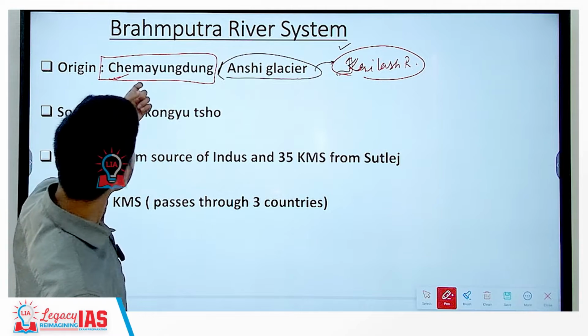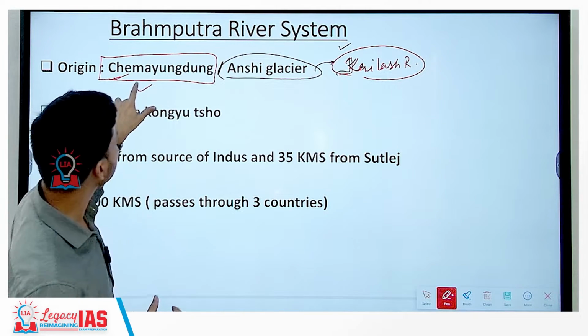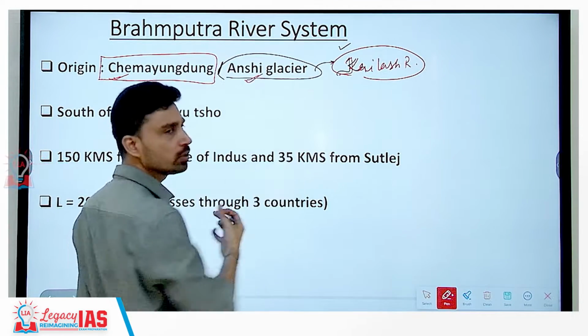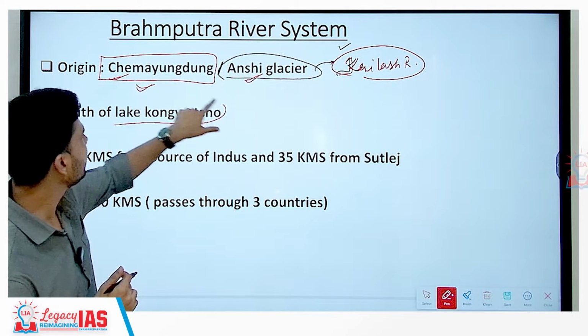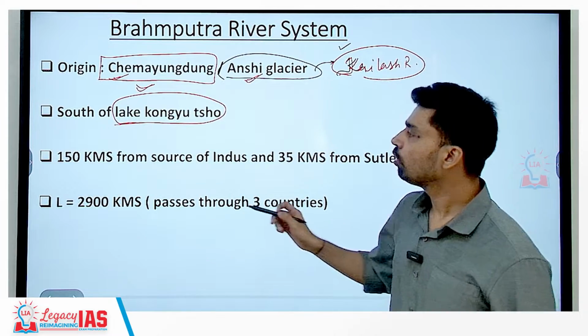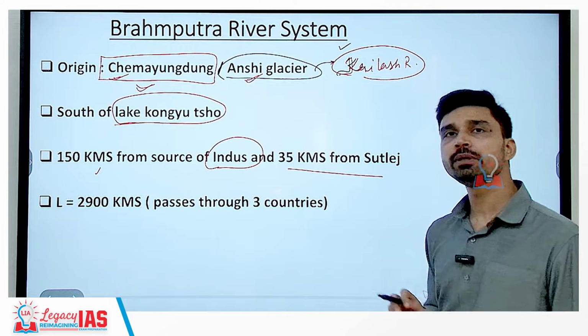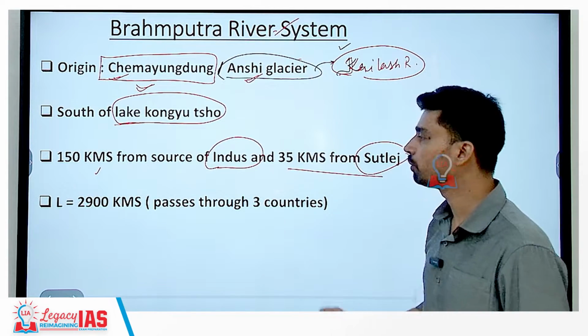Largely, as per the older studies, the majority of water was being brought after melting of Chema Yungdung Glacier, but as per the recent study, the Ansi Glacier is contributing to the major volume of the Brahmaputra River. Situated to the south of a lake that is called as Lake Kongyu Sho in Tibet, almost 150 kilometers from the source of Indus and 35 kilometers from the source of Satluj lies the source of river Brahmaputra.